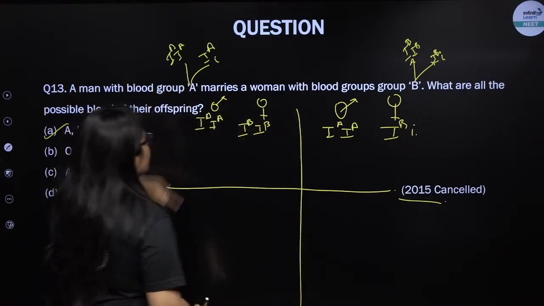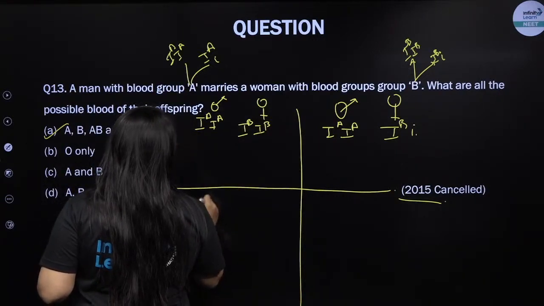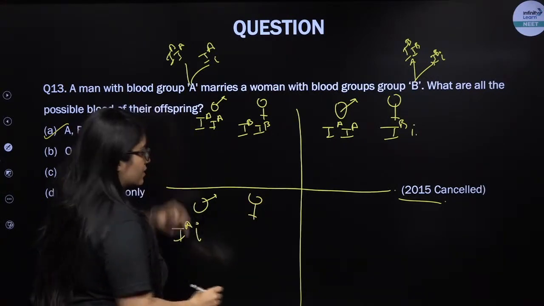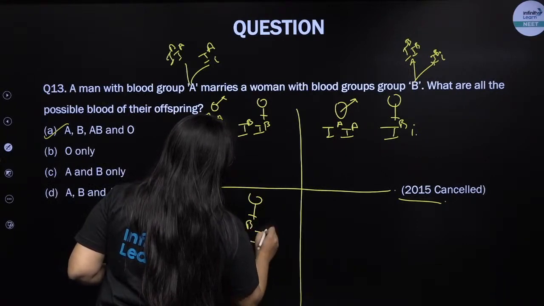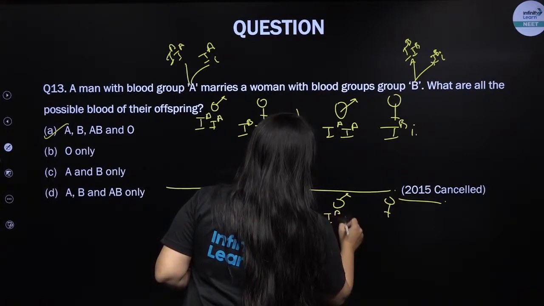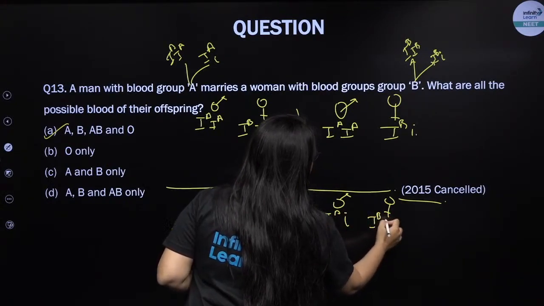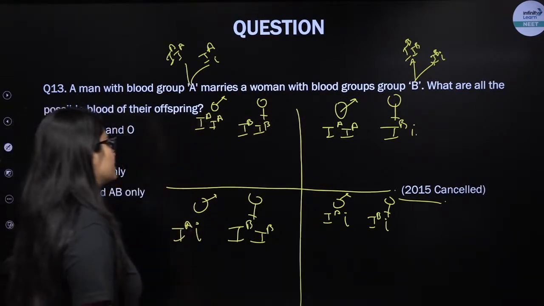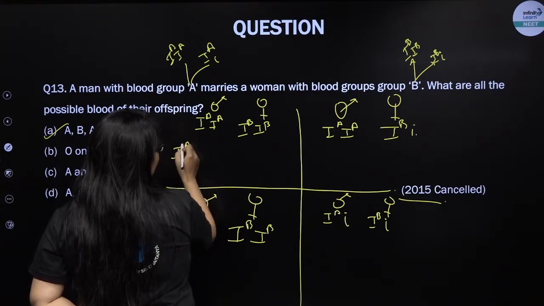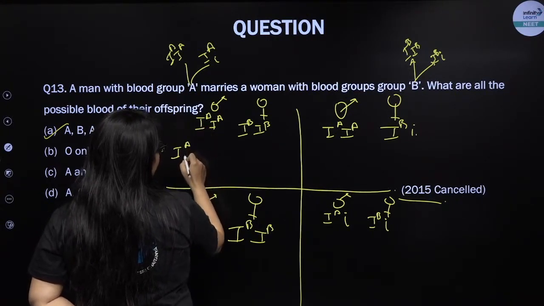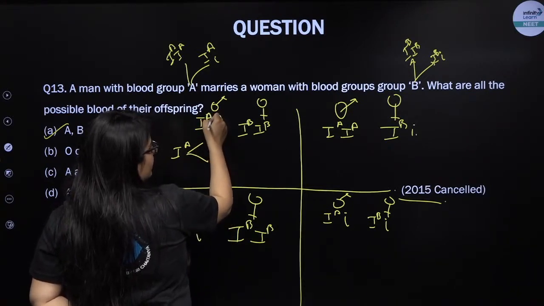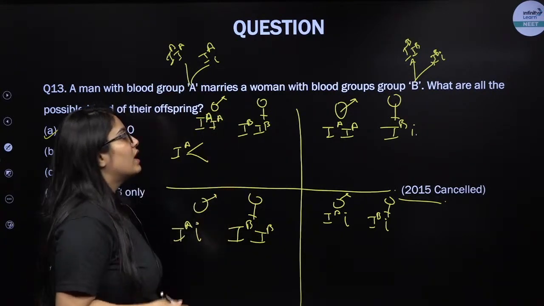Similarly, now I'm taking another possibility of male, IA, small i, and again IB, IB, and in this case IA, small i and IB, small i. Okay, so let's see the possibilities. What are the possibilities, my dear students? So capital IA, this male I'm talking about, has two possibilities, right? Both. So see here, both the alleles in the male are the same.